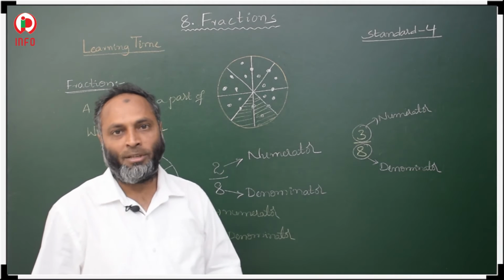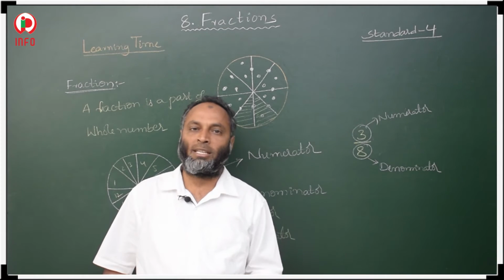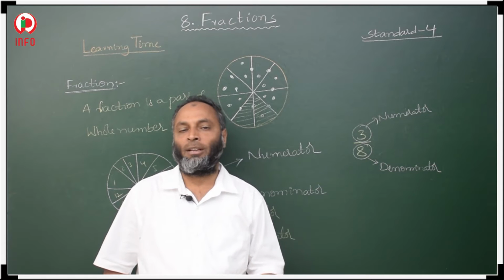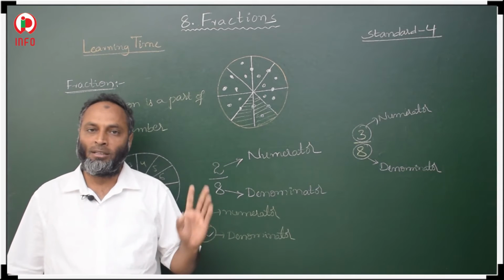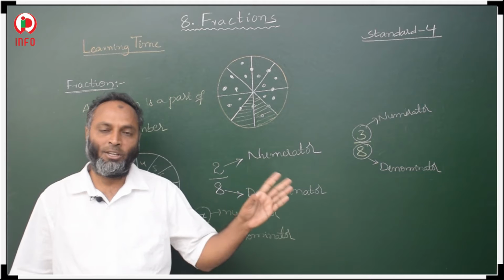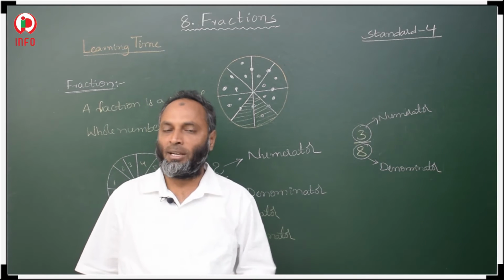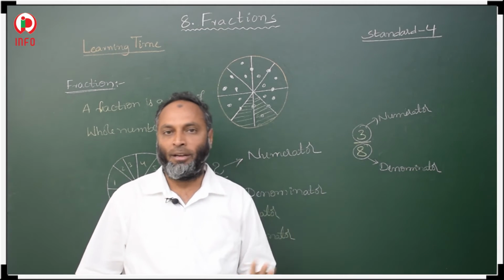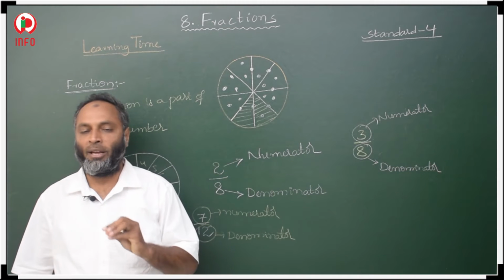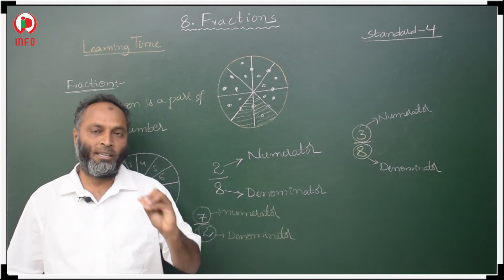Then the numerator represents how many parts you selected. Selected parts by total parts. So the first one, selected parts, is the numerator, and the total number of parts is the denominator. That complete numerator by denominator, numerator divided by denominator, is a fraction.